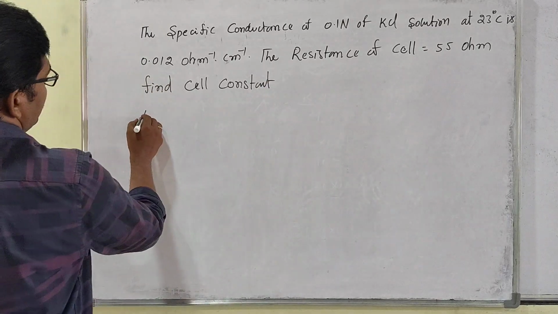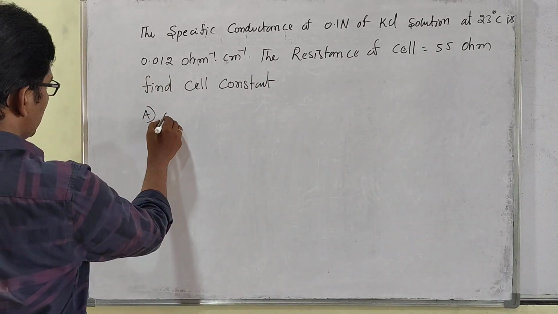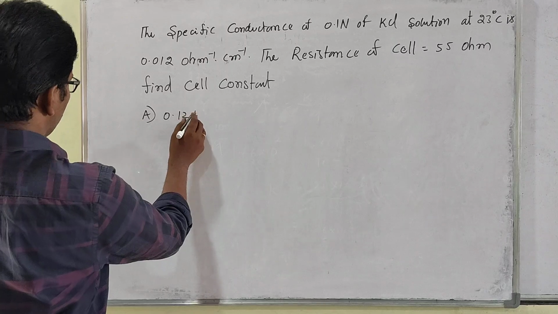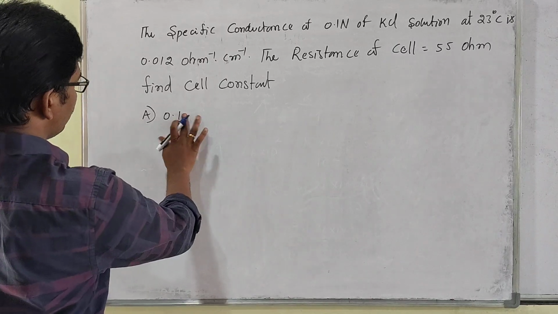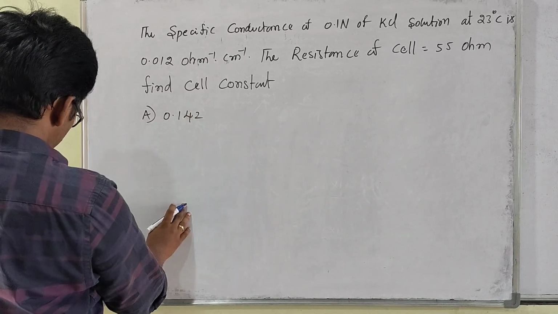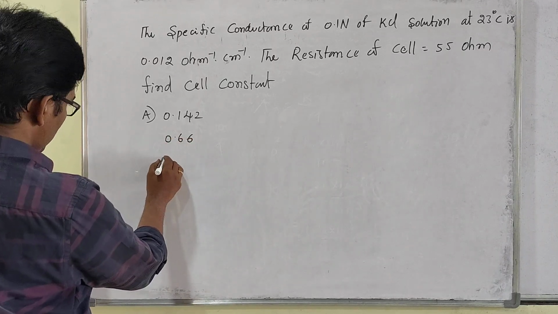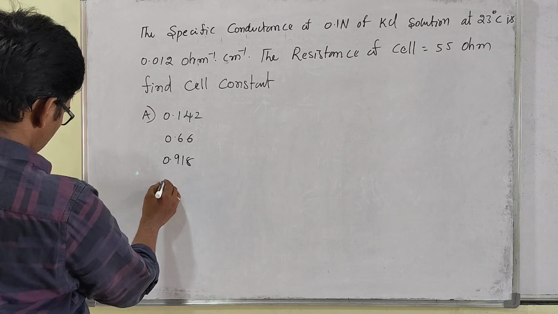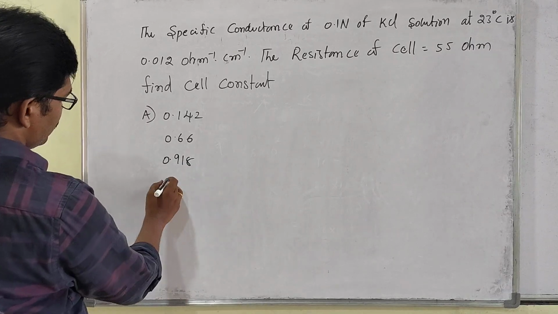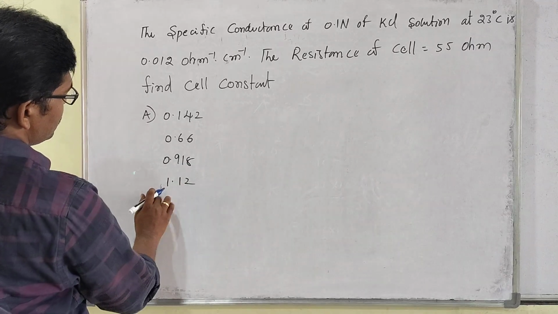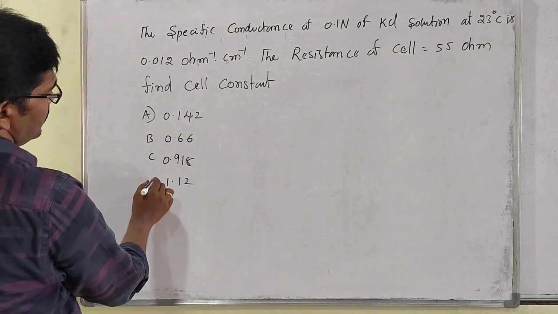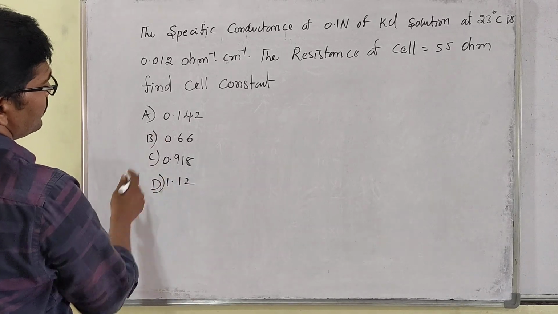Options are given: 0.124, 0.142, 0.66, 0.918, 1.12. Like this, options A, B, C, D are given.